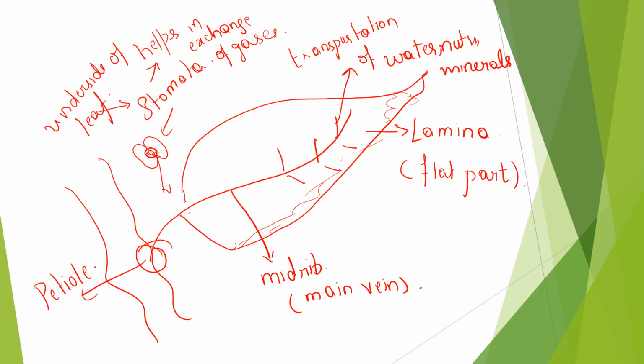Okay, and tell me more about the leaves. Whenever we say leaves, the most important thing that should get into our brain is the process of photosynthesis. I have already explained it to you, but I am telling you again because it's so important. Whenever there is a plant, the main thing that comes is photosynthesis.